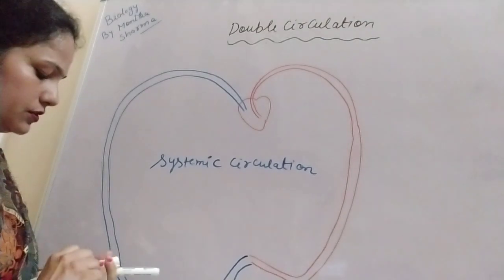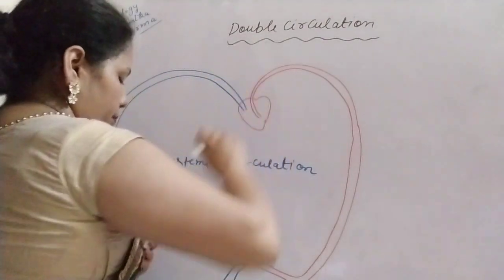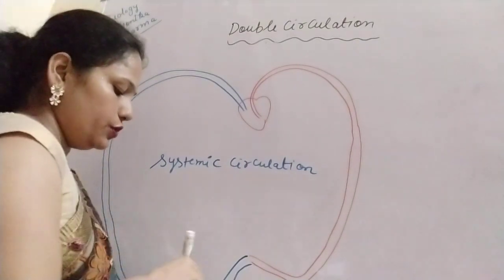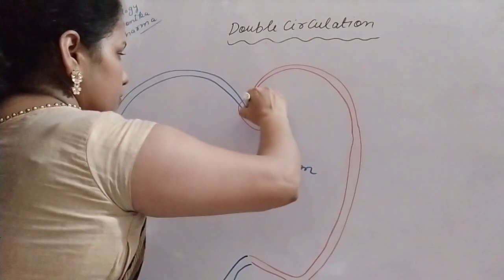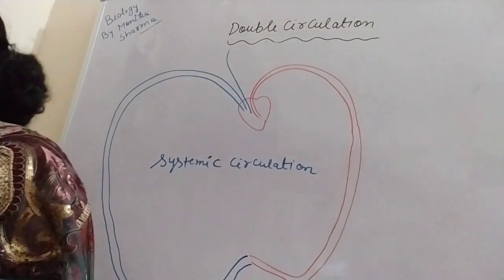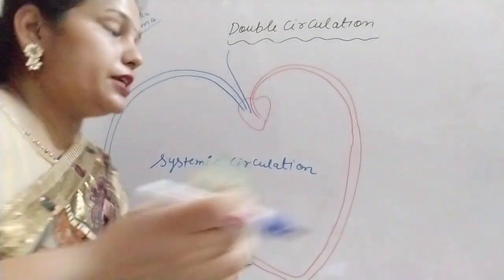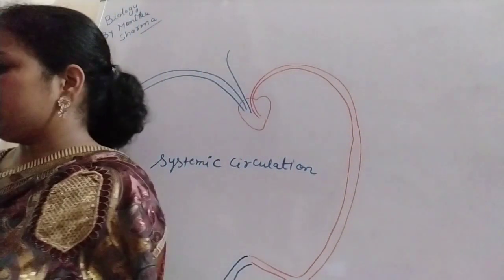And in the upper surface also, what happened? We can use the blue marker for that, because it is deoxygenated blood. So here it is transferred to the lungs. Where is it transferred? It is transferred to the lungs.